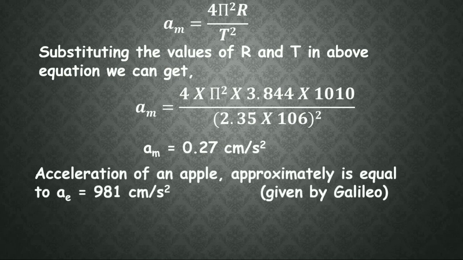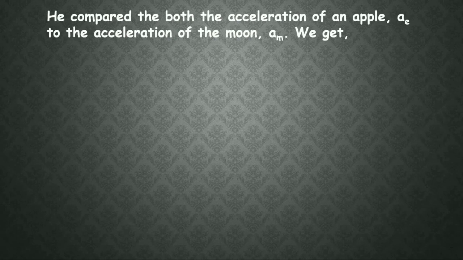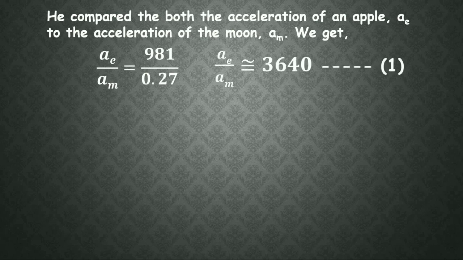The acceleration of an apple is approximately equal to 981 centimeter per second square, as given by Galileo. So acceleration due to gravity is represented by g, which is equal to 9.81 meter per second square at the equator and 10 meter per second square at the poles. He compared the acceleration of the apple, a_e, to the acceleration of the moon, a_m. We get a_e by a_m is equal to 981 by 0.27, which is approximately equal to 3640.